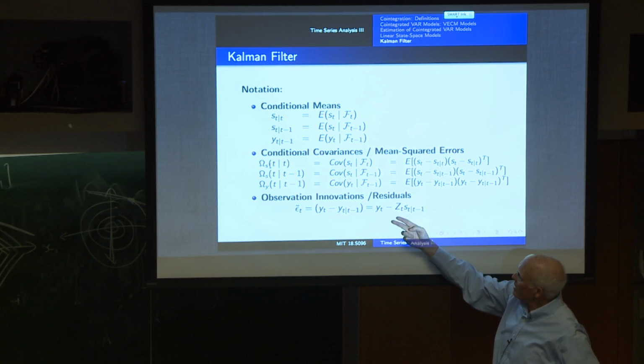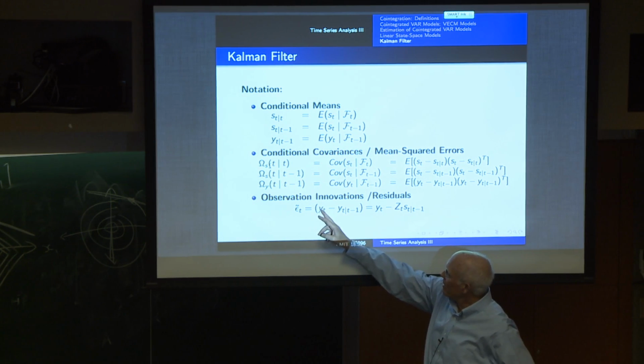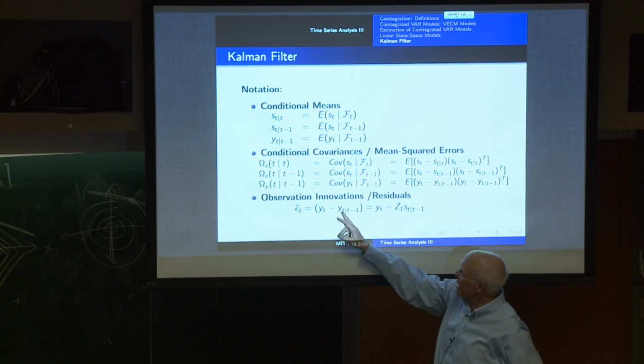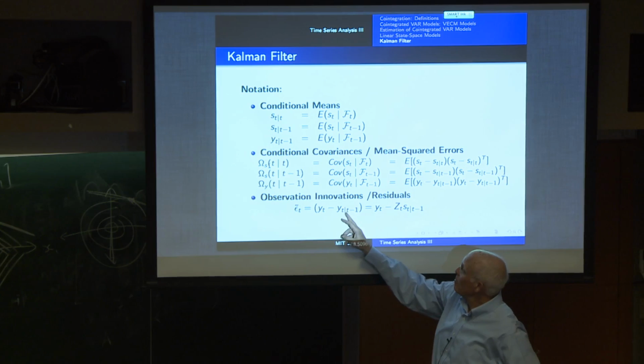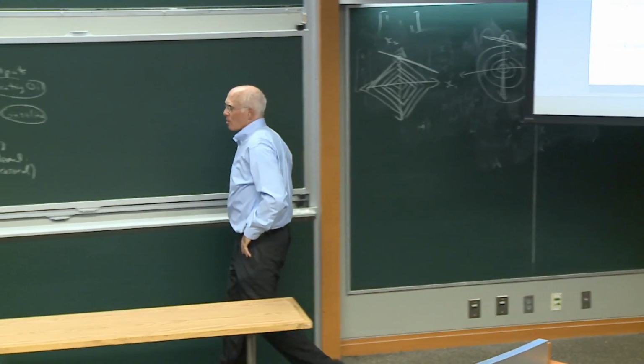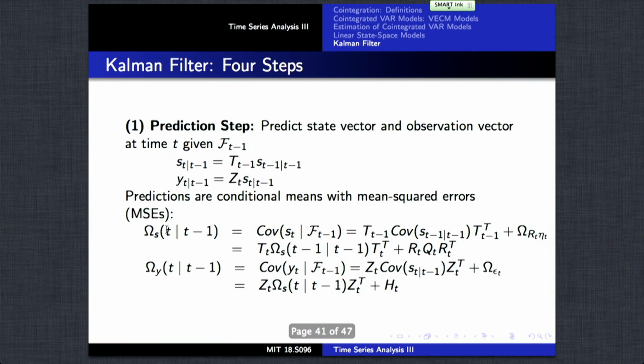And then the observation innovations or residuals are the difference between an observation yt and its estimate given information up to t minus 1. So the residuals in this process are the innovation residuals, one period ahead. And the Kalman filter consists of 4 steps.